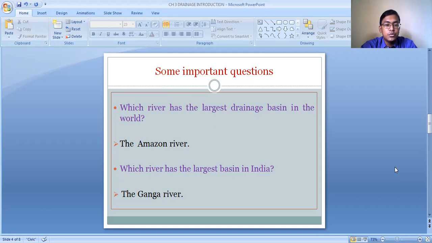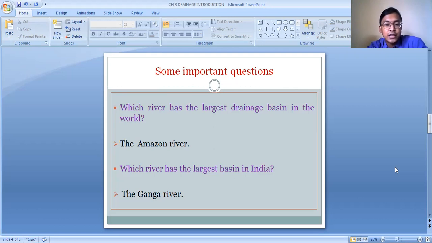There are two important questions here. Which river has the largest drainage basin in the world? The largest drainage basin of the world has been formed by the river Amazon. And in our country, the largest drainage basin has been formed by the river Ganga, and a larger part of the northern plains is a part of this Ganga river basin.